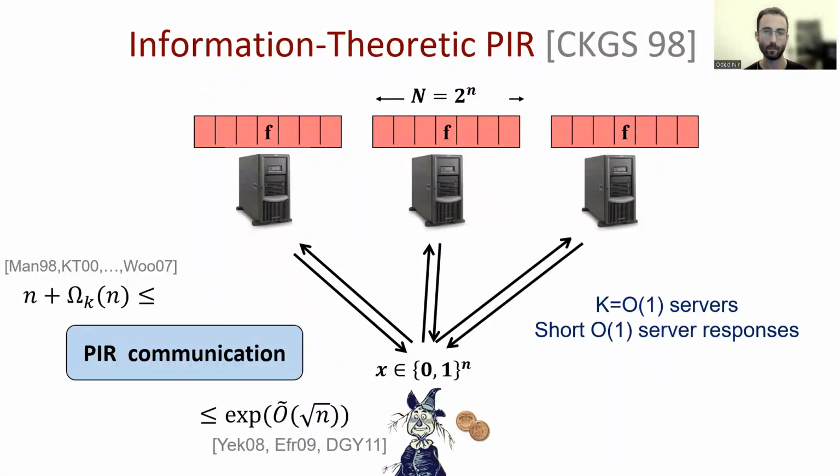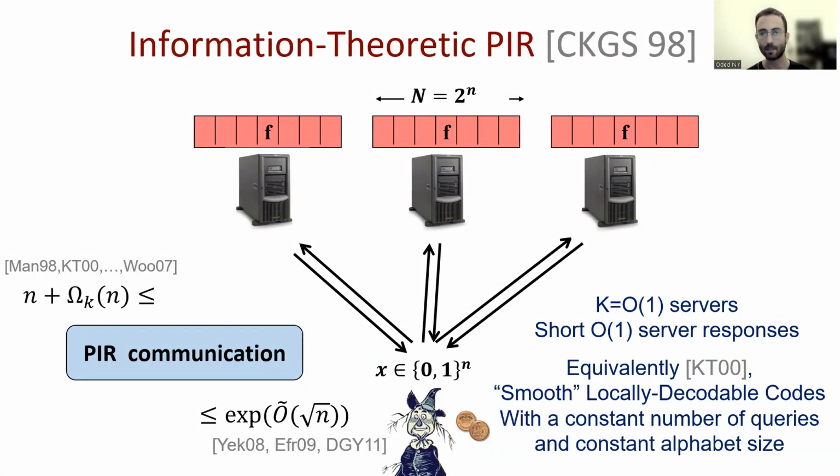I will say also that from now on in this talk, we will only deal with private information retrieval protocols with a constant number of servers, where the servers only answer with a constant length response for each of the queries sent by the client. In this regime, this is actually equivalent to smooth locally decodable codes with a constant number of queries and a constant alphabet size. We'll not mention it during the talk from now on, but if it's more convenient to think of it that way, then it's possible.